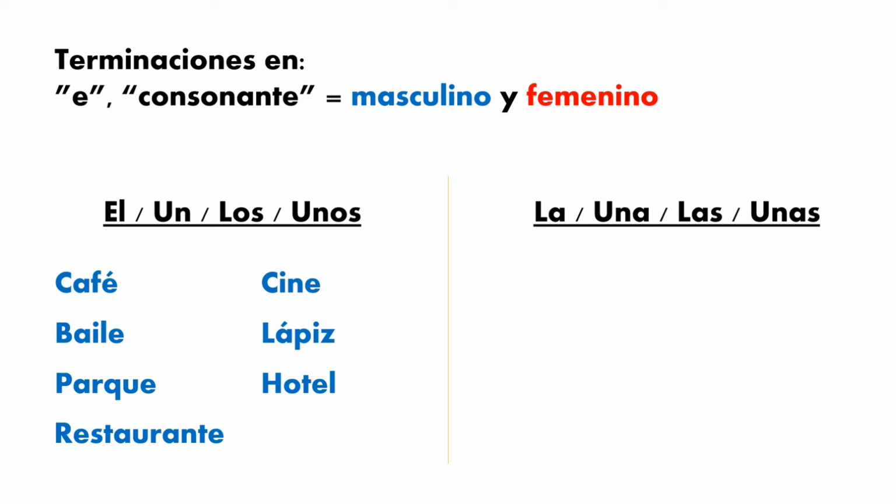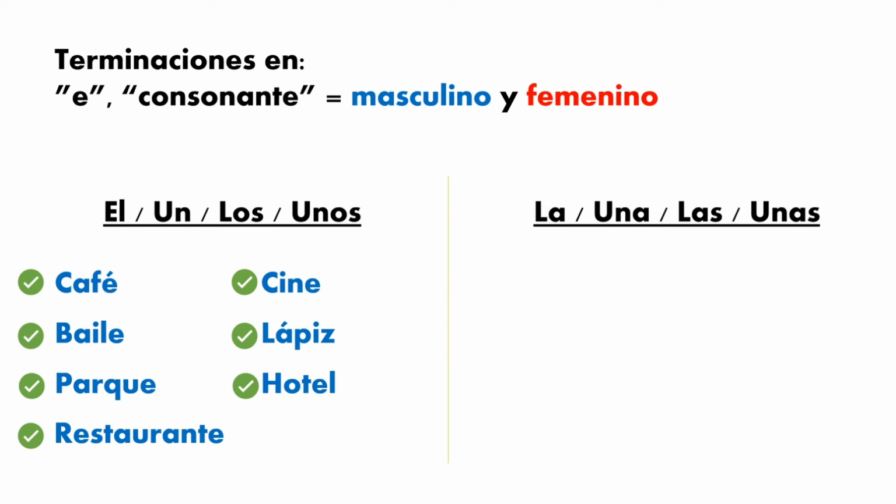For example, for masculine words, it will be el café, un café, los cafés, unos cafés. Okay? Now let's continue with the next one. Baile, parque, restaurante, cine. If you notice, all these words end with an E, and now we have lápiz and hotel. These two words end with a consonant.